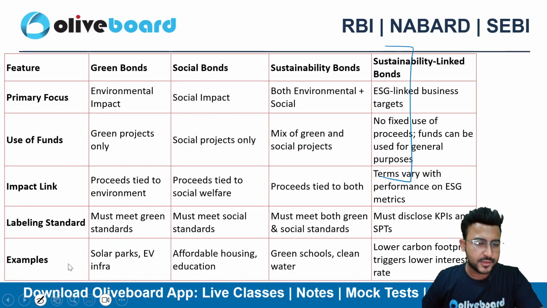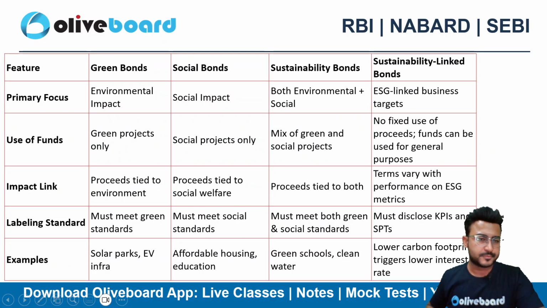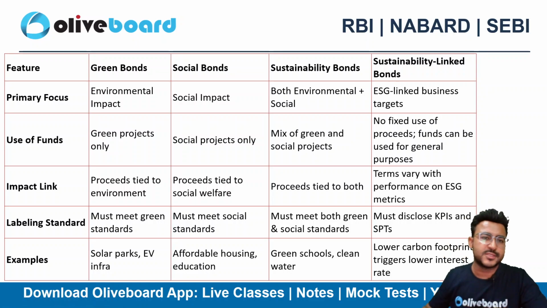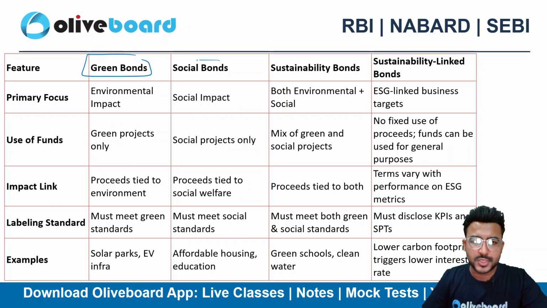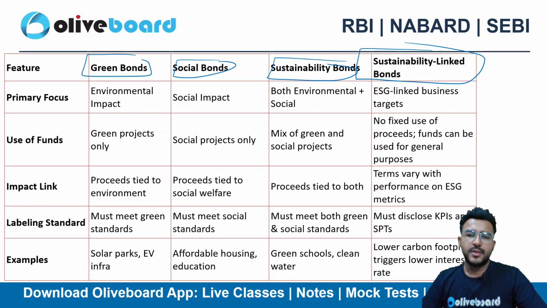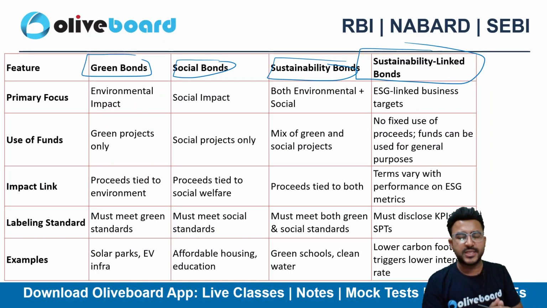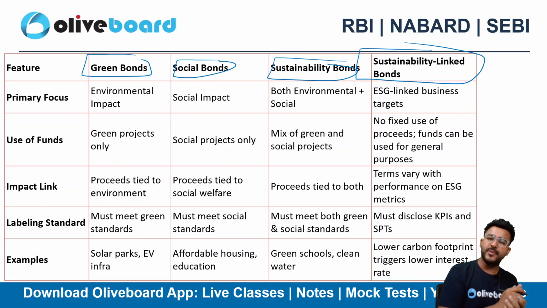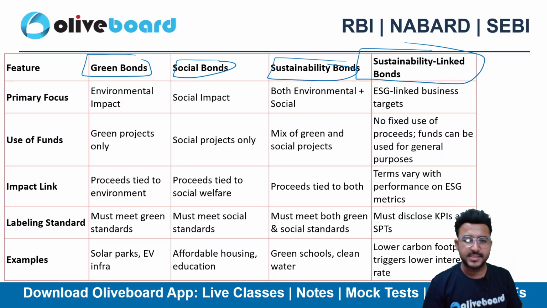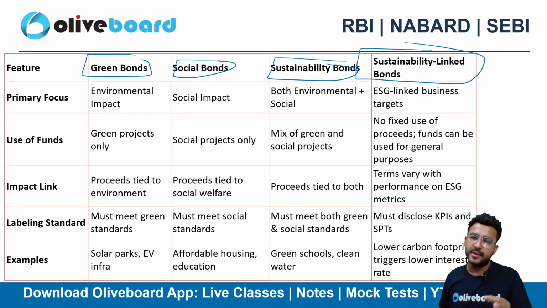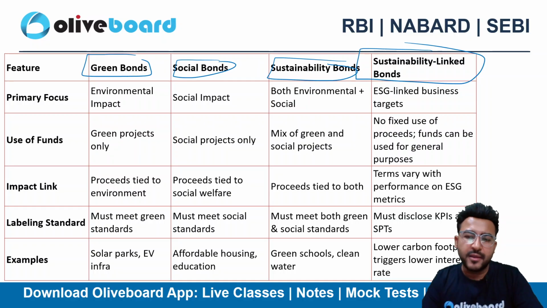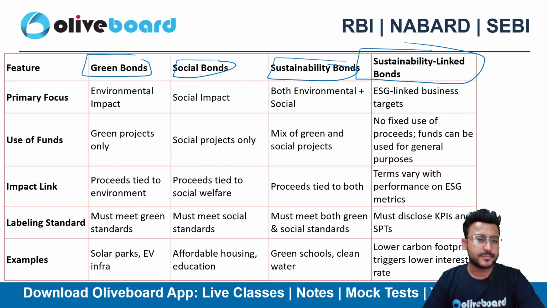And the rest, I have given you the differences here. Just give me a second. Yeah. So here we have the differences of what is a green bond, what is a social bond, what is a sustainability bond, and what is a sustainability linked bond. Though I have already explained each and everything, still I have given these differences in a tabular format, so that it is easy for you to remember. Please do remember these differences. These are very, very important, both from your objective and your descriptive perspective, right?